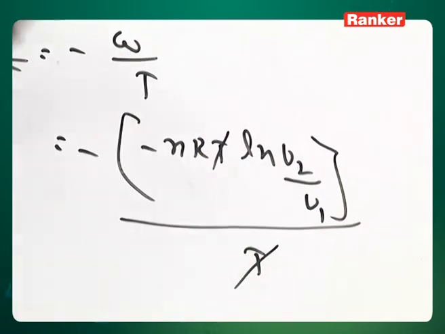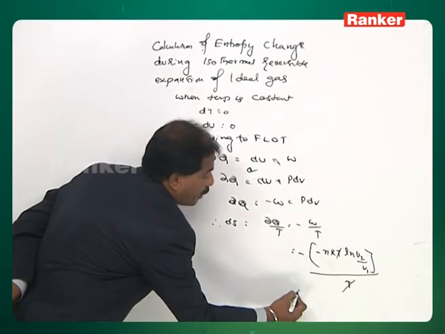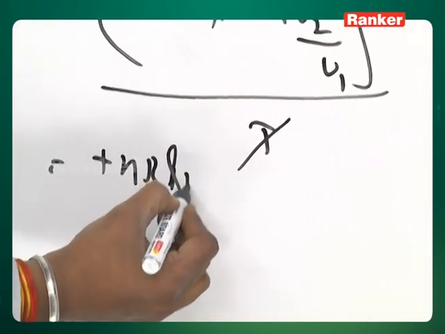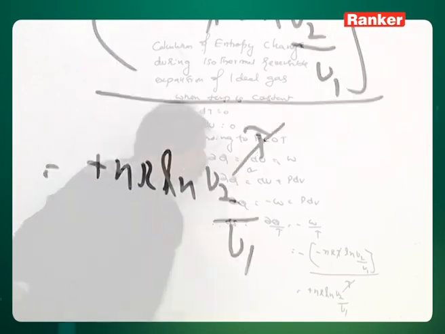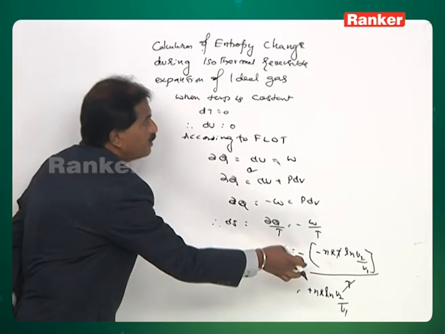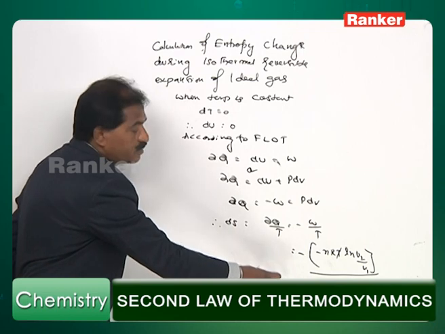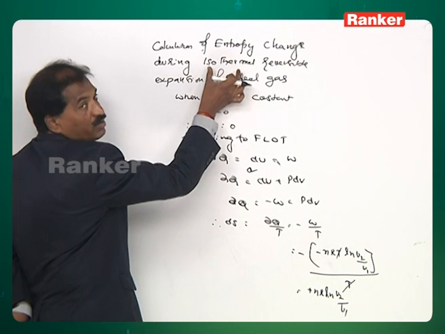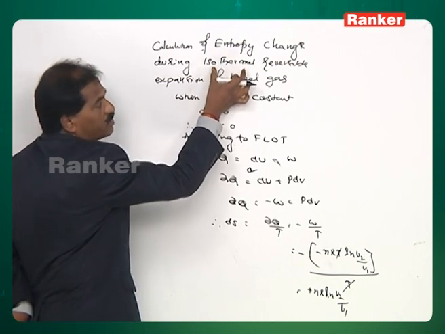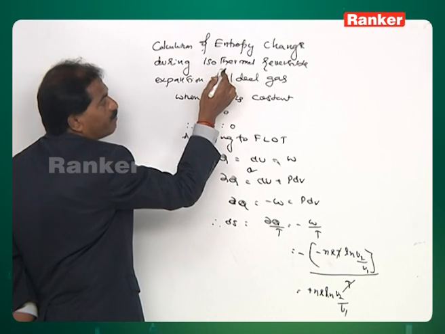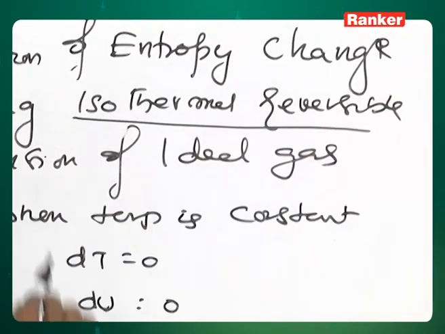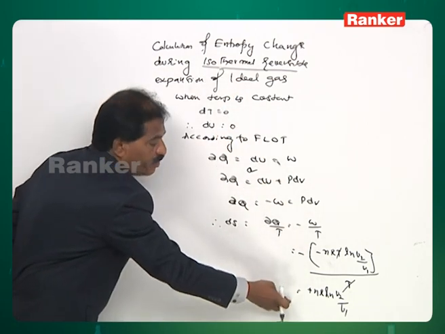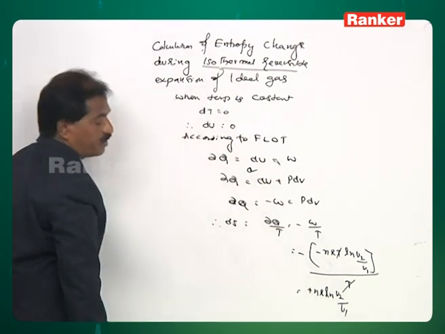This T and this T will get cancelled. Now this minus becomes plus. Minus minus, plus nR ln V2 by V1. See, the same expression we have already derived in the earlier topic, because in the earlier topic we discussed the calculation of the entropy change during the isothermal process, or when temperature is kept constant. Here also, when the gas is undergoing reversible expansion under isothermal conditions, we will get the similar expression, that is plus nR ln V2 by V1.